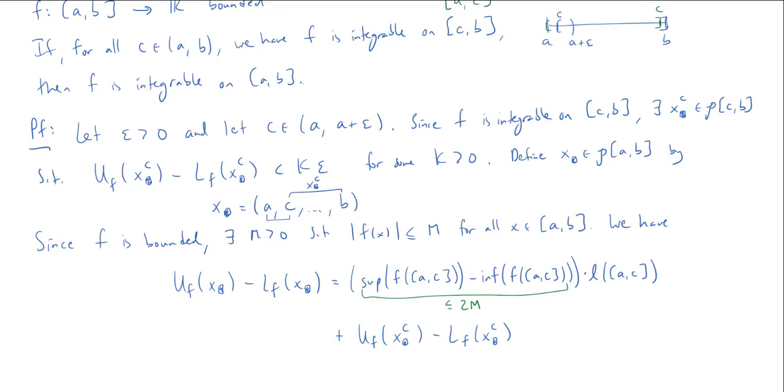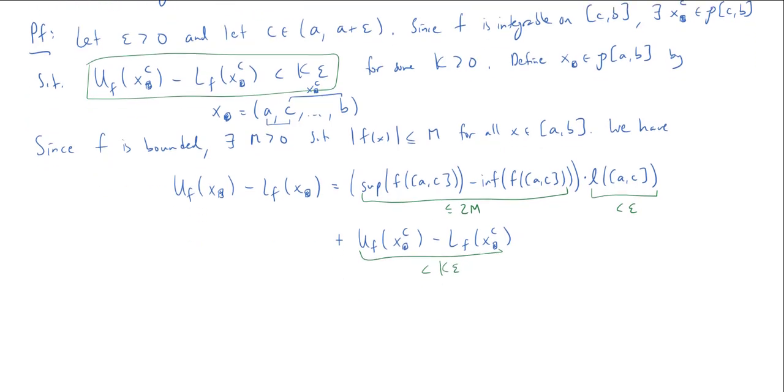Okay, now the length of AC, well, we know that C lies between A and A plus epsilon. So this length here is less than epsilon. And then, of course, we were able to assume up above that the difference of these upper and lower sums is less than K epsilon.